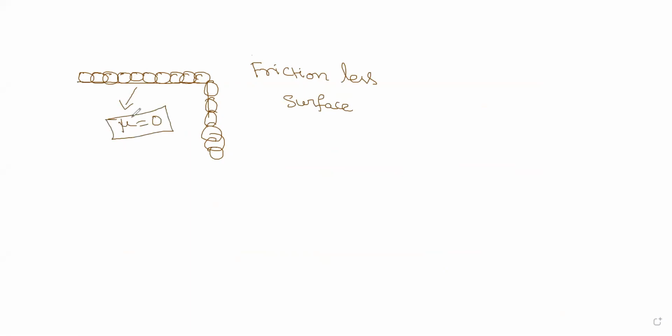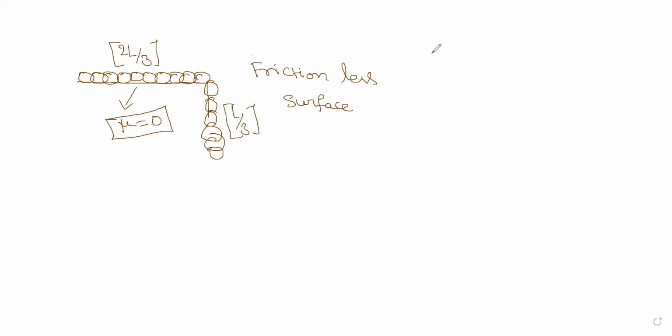This is the situation we take. Now the chain on the top of the table is of length 2L by 3, and the hanging part is L by 3.